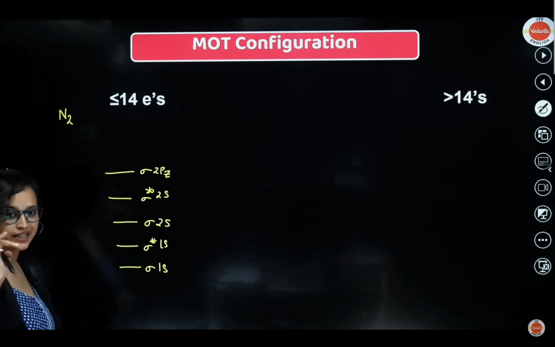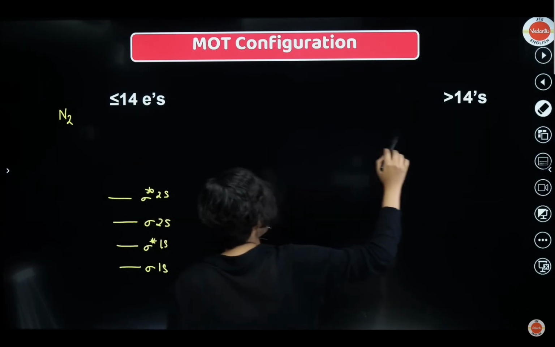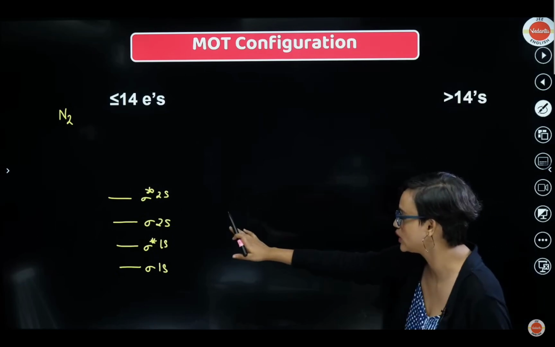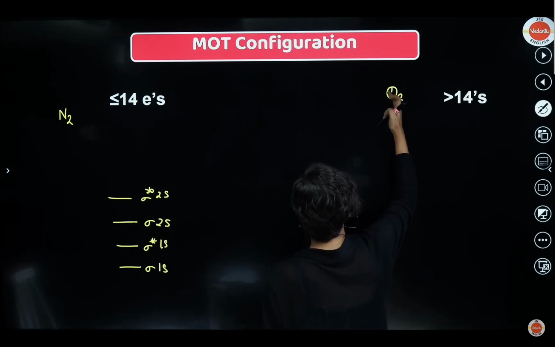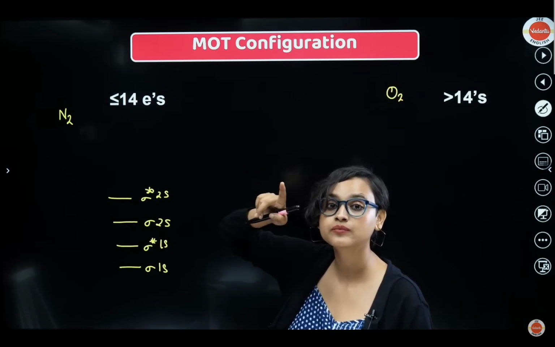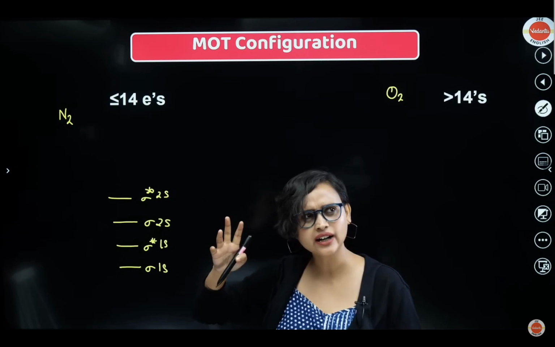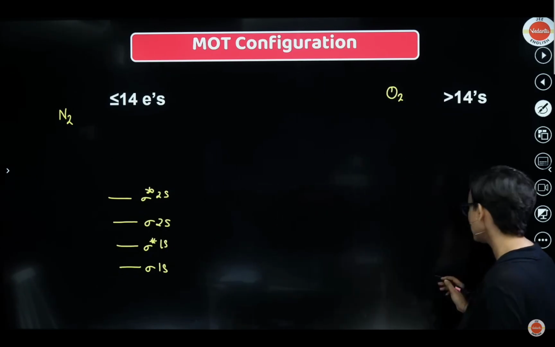Now we are not going to draw sigma 2pz first. This is where you differ, and this is what you have to remember. Till here, it's the same. Whatever I have written here, you're going to exactly copy here also for more than 14 electrons. Let's say this is oxygen. Oxygen has 8 plus 8, 16 electrons, so let's consider this to be O2.